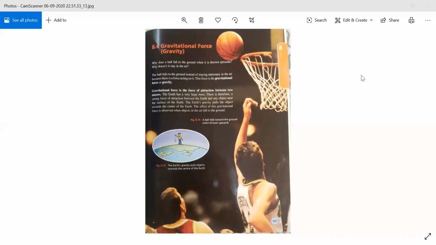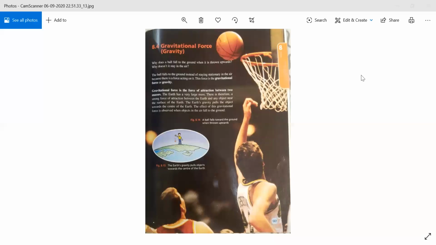Gravitational force is the force of attraction between two masses. The Earth has a very large mass. There is therefore a strong force of attraction between the Earth and any object near the surface of the Earth. The Earth's gravity pulls the object towards the center of the Earth. The effect of this gravitational force is observed when the objects in the air fall to the ground.